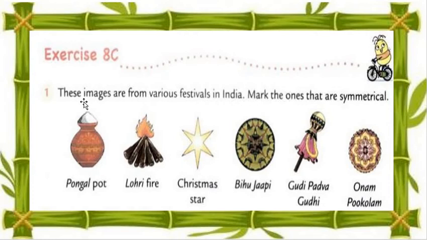Again I repeat, my dear students, what to do? You have to make an imaginary line, otherwise a line of symmetry. You are making one symmetrical line. Now further is the Christmas star. Okay, Christmas star.